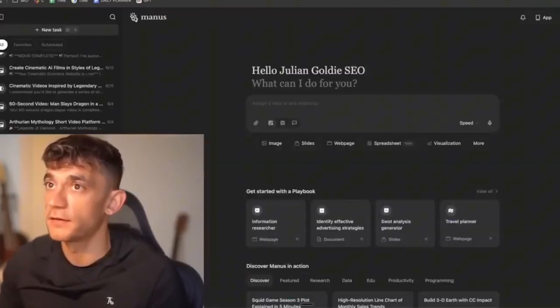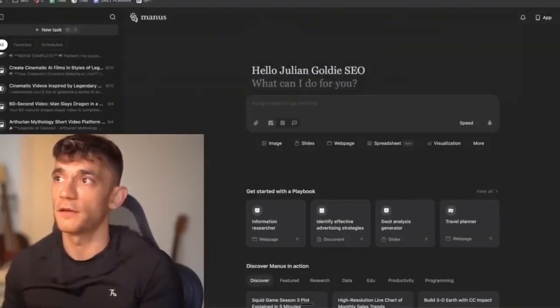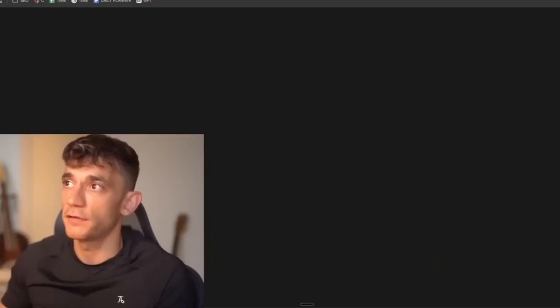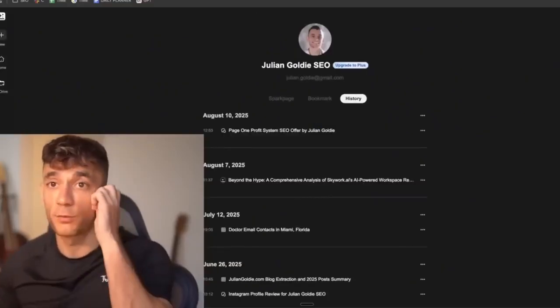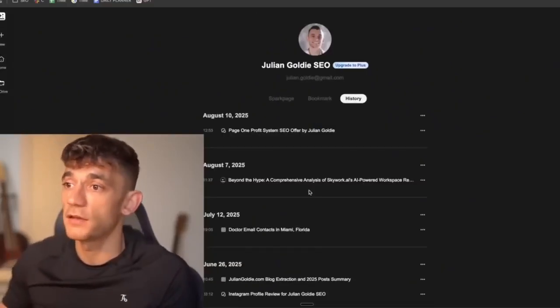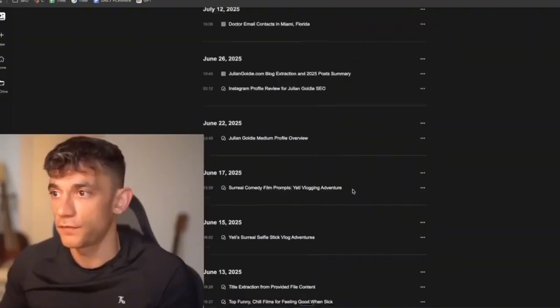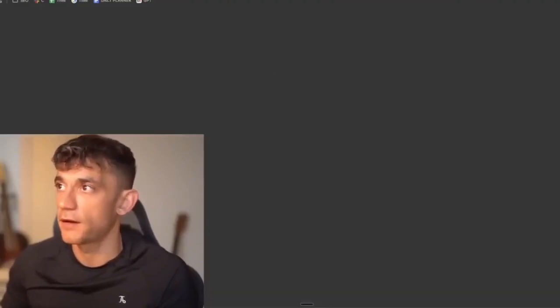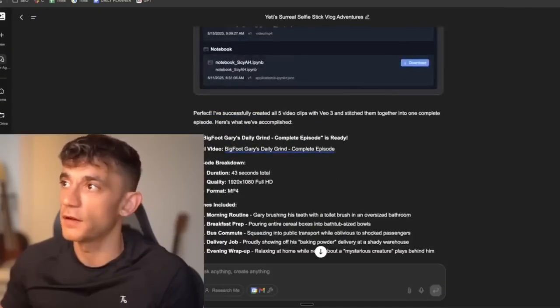You can use this inside Manus, and then also GenSpark is another good way to use GPT-5, right? So if you want to combine it with the internet, if you want to combine it with pre-built agents essentially, then you can do that inside here. For example, I've even built out videos with GenSpark, right? So let me mute this. I'll show you what I mean.